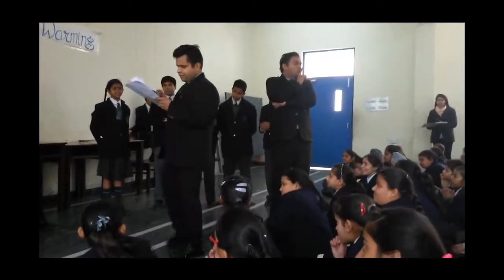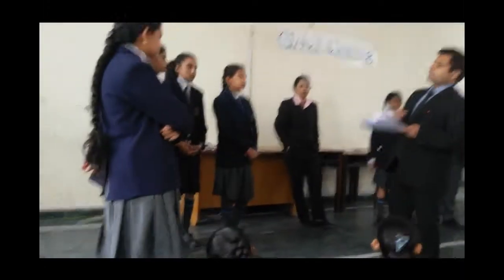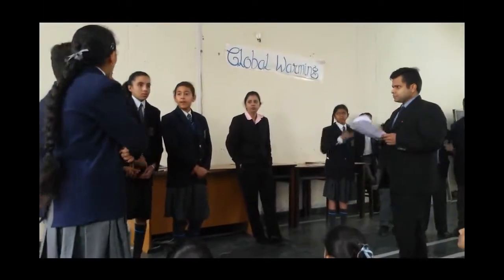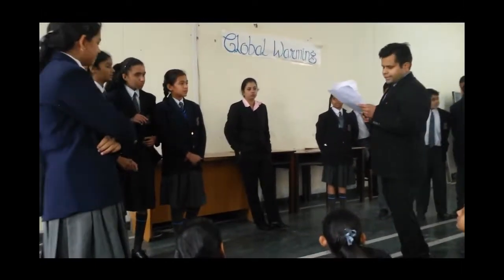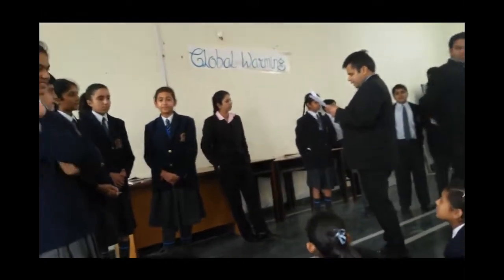Now, my next question to 7th class. You have to name the polygon which is having 5 sides. No one will speak. Yes, good. It's pentagon. 10 marks for 7th class.